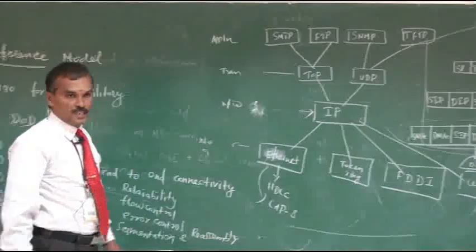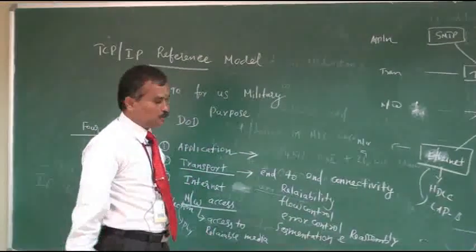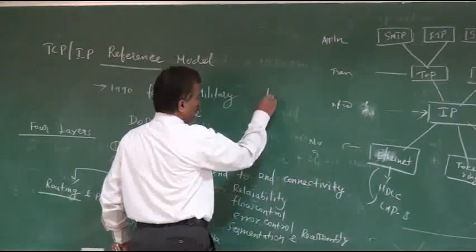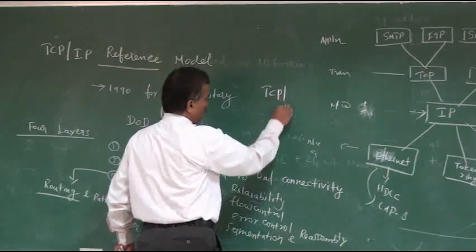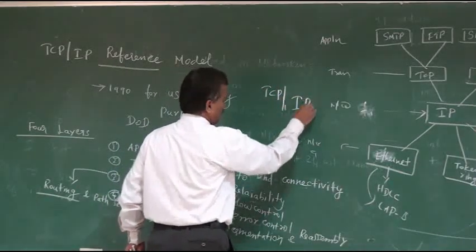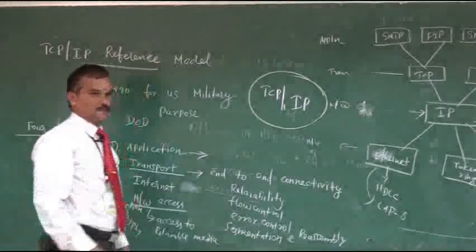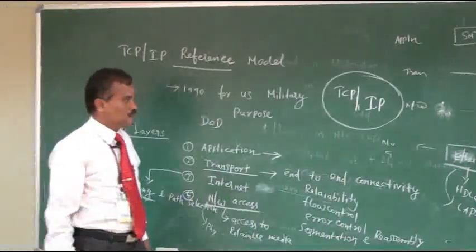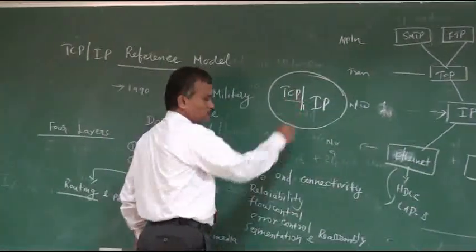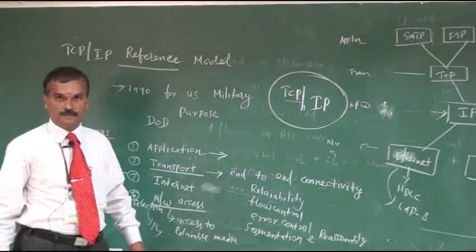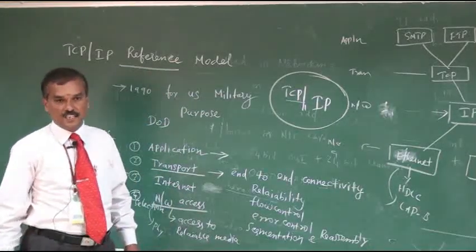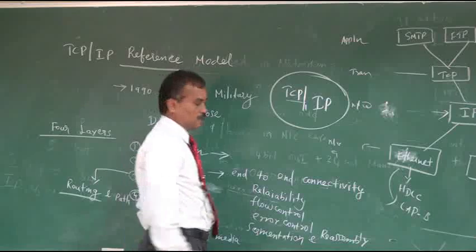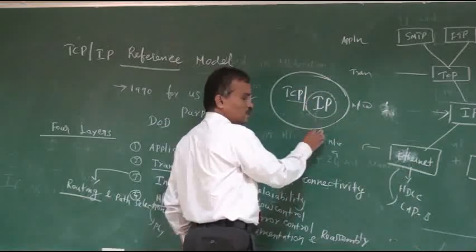So that's why in today's scenario, wherever you see TCP/IP, the main reason is that TCP is the transport layer protocol which provides guaranteed delivery of data to the destination. IP is a connectionless protocol.